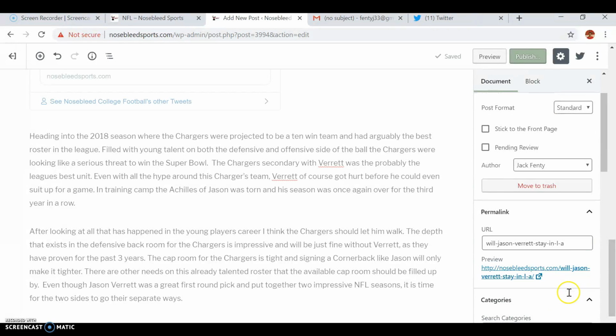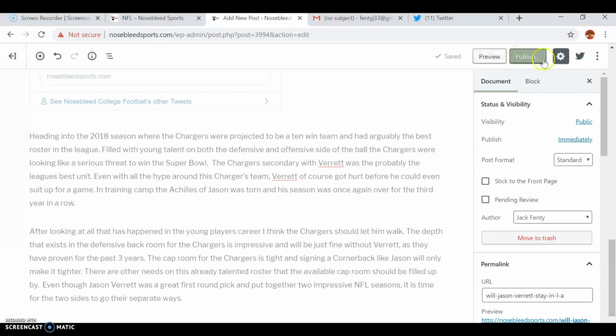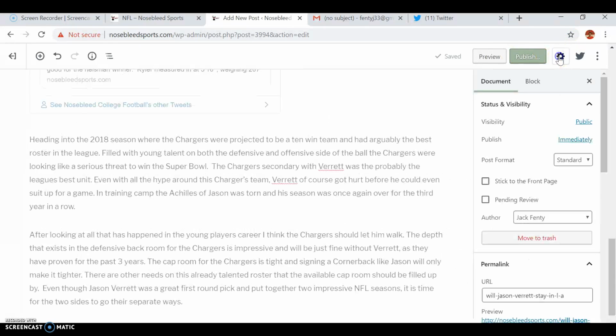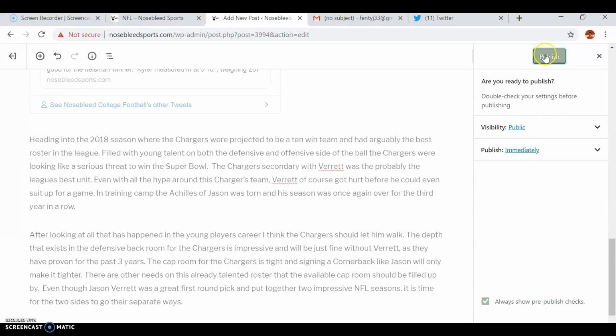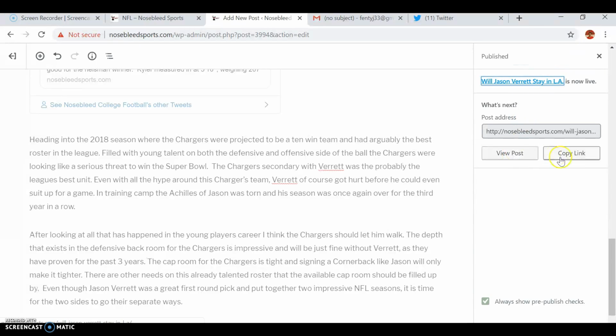All right. Permalink, here it is. There's a couple options you could play around with if you want to release it at a certain time. That's all in here, and you could play around with that yourself. I don't really want to go over that. So you're going to click publish when you're done with it. And once again, you want the visibility to be public. This is changeable, but I would keep it just what it is. Then click publish again. Okay, now you're going to copy this link.